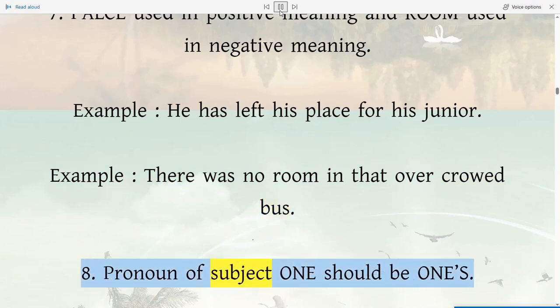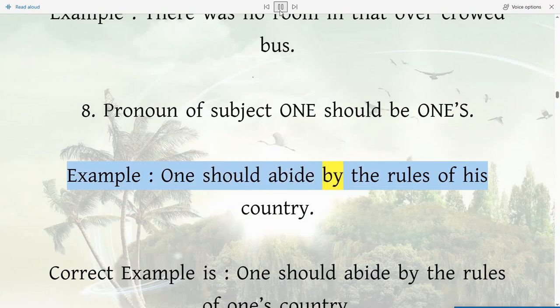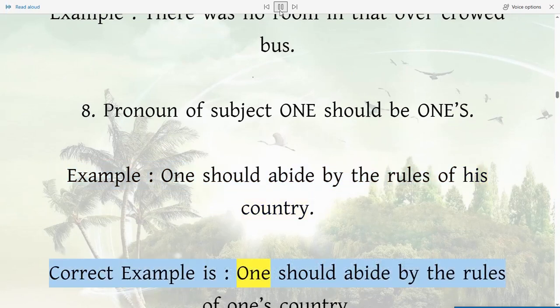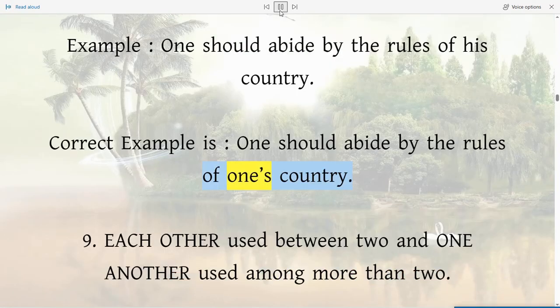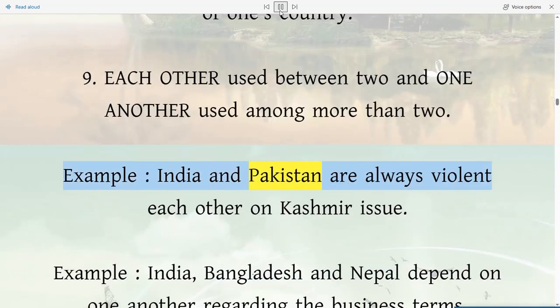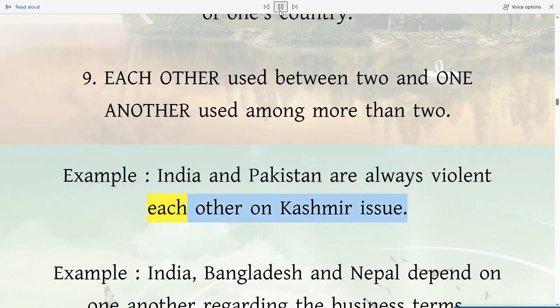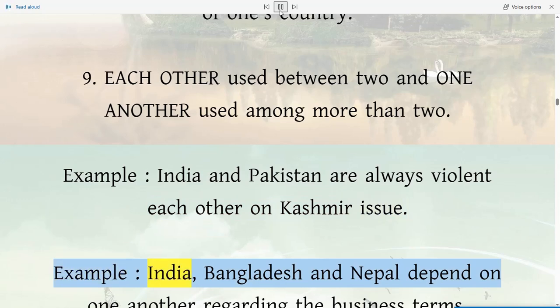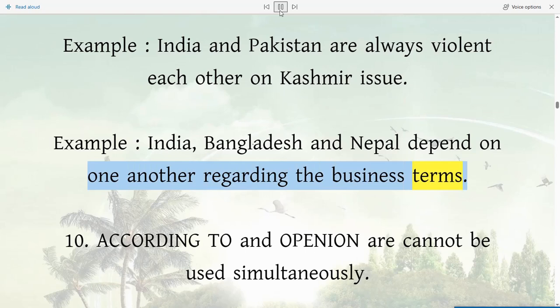8. Pronoun of subject one should be one's. Example: one should abide by the rules of his country. Correct example is one should abide by the rules of one's country. 9. Each other is used between two and one another is used among more than two. Example: India and Pakistan are always violent each other on Kashmir issue. Example: India, Bangladesh and Nepal depend on one another regarding the business terms.